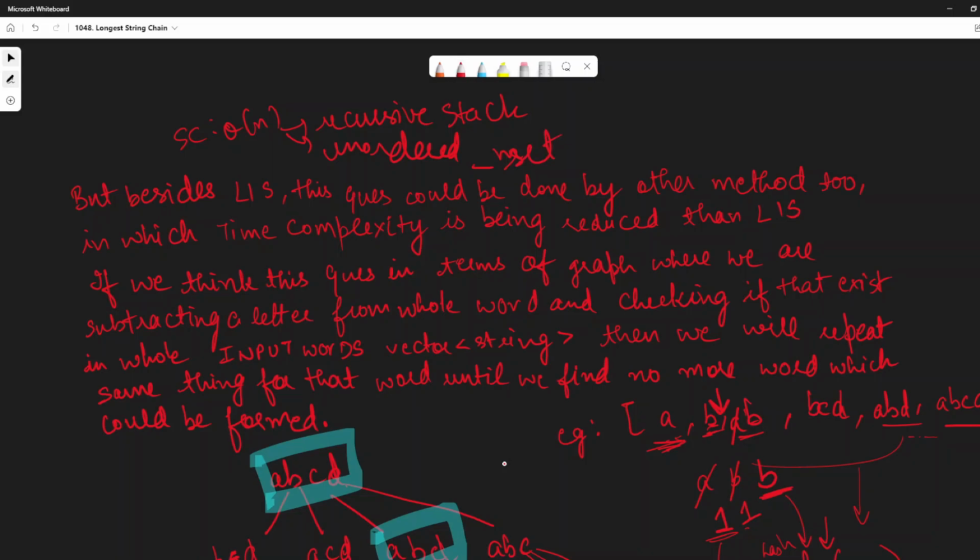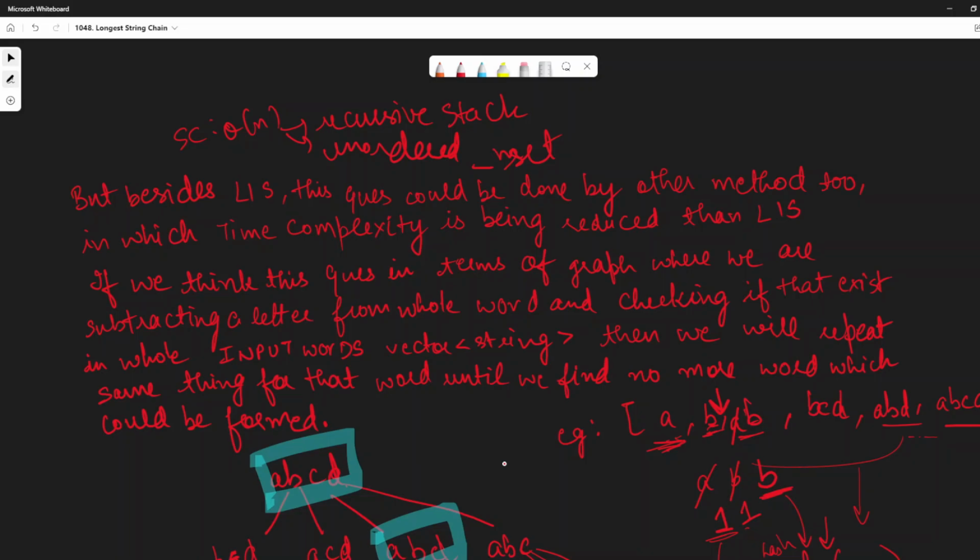So yeah, order of n because of this unordered set only. The unordered map, although it would have more words than the unordered set, still, because the length of the word is only 16 at most, in that context it won't contribute much in comparison to the number of words being given, which is actually 1000, right?